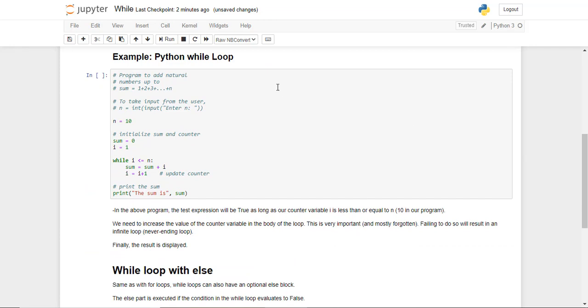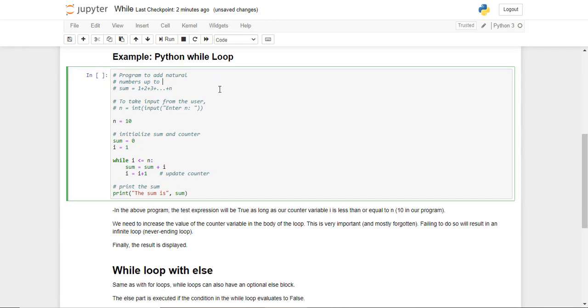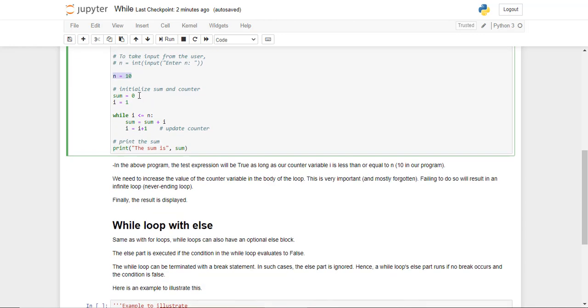Let's say we have a program which is going to add natural numbers up to a certain specified number. So let's say n is equal to 10. In this case we're going to add 1, 2, 3, 4 up to 10. We need a sum which is going to store our result, and we need an initializer and a counter. So here we've got i, which is going to be used as a counter. We initialize it to 1. This is the preparation for our while loop.